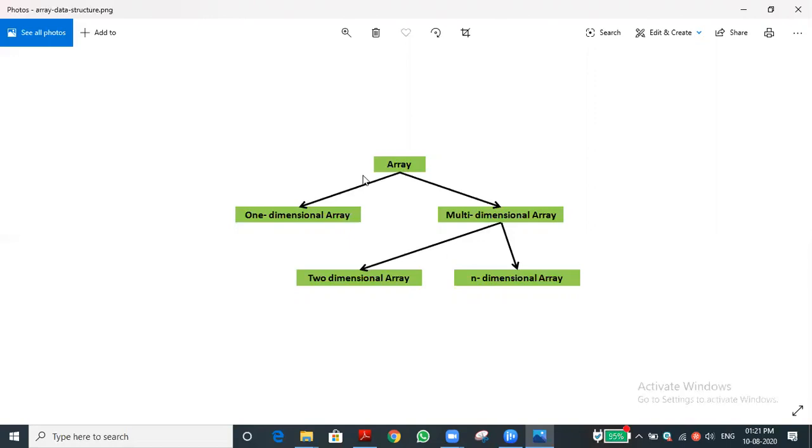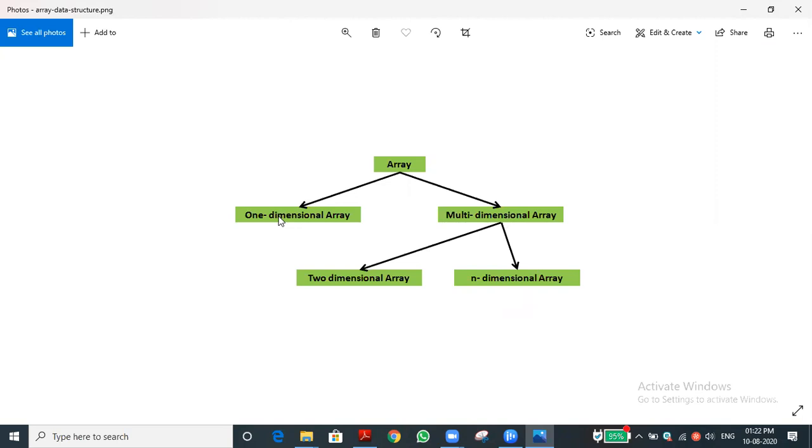An array is classified into two things: single dimensional array and multi-dimensional array. Multi-dimensional arrays are again subclassified into two-dimensional and three-dimensional arrays, and likewise it goes on to 4-dimensional, 5-dimensional. What does dimensional mean? Only one row is called a single dimensional array. I will show the example also. Accessing elements in only one row is called a one dimensional array.